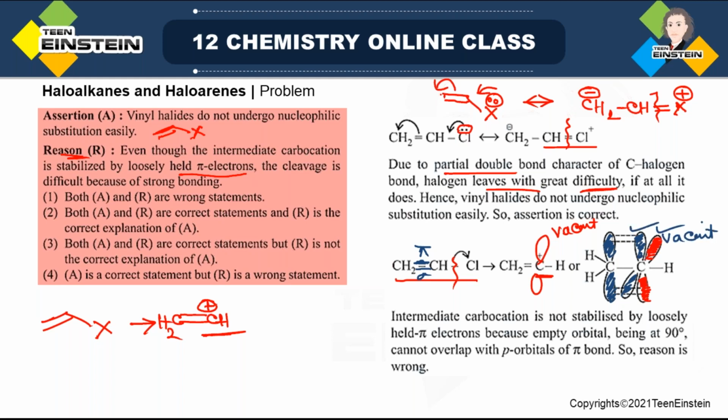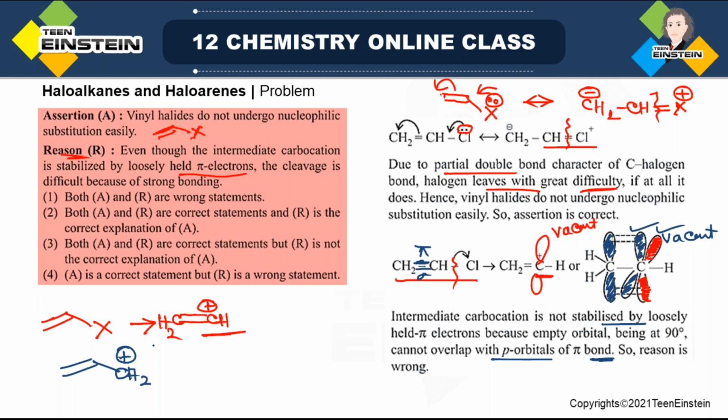Now this orbital and this one are at 90° to each other. As they are at 90° to each other, stabilization is obviously not possible, because for stabilization they must be in the same plane. That is why the intermediate carbocation is not stabilized by loosely held pi electrons: the vacant orbital is at 90°, so it cannot overlap with the p orbitals of the pi bond. And that is why the reason that is given is not correct. Now suppose the positive charge is present in an allylic type of structure, that is, a C=C double bond, then there is a positive charge.